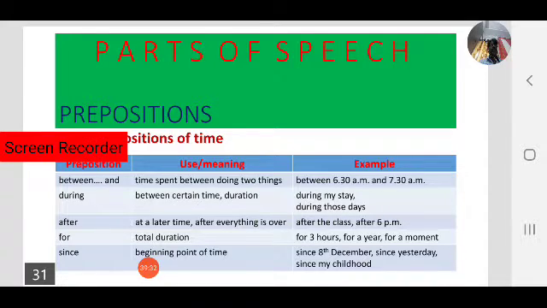So what is a preposition, what is it used for? A preposition is a word that is used to link a noun or pronoun with other words in a sentence. It provides a relationship between a noun or pronoun and other words in a sentence.